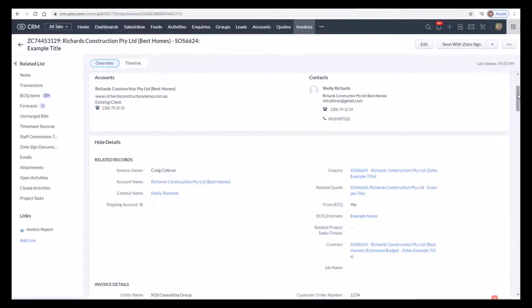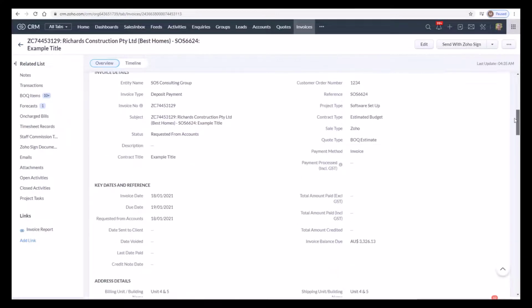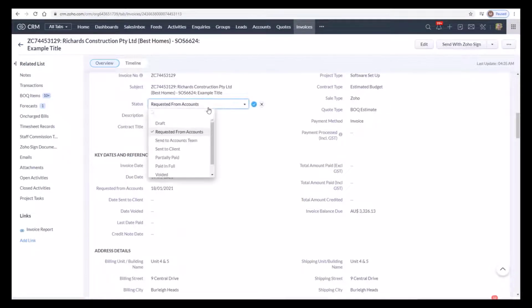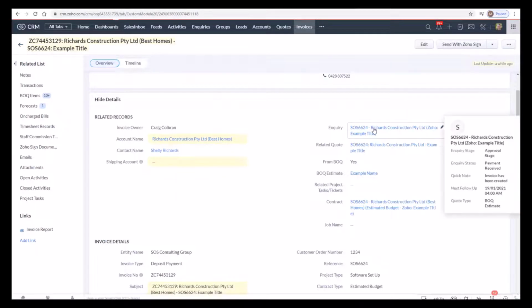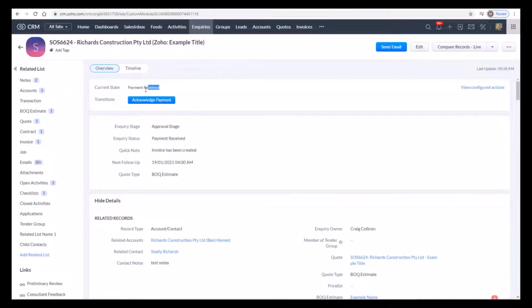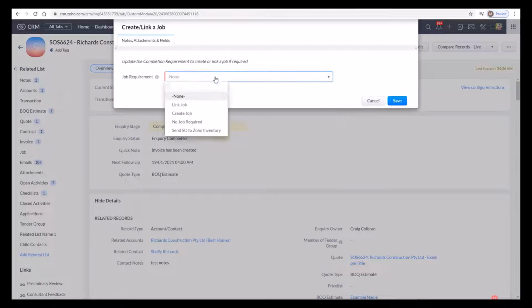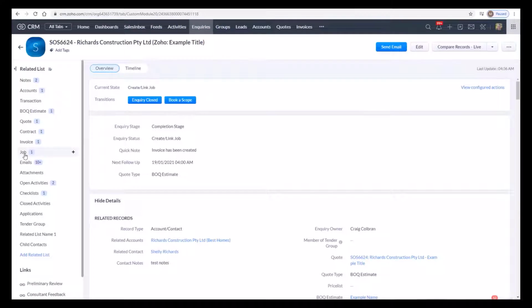Now once that invoice is paid, it'll integrate back from the accounting system, and the status here will be updated to paid in full. As this is a demo, we're going to do that manually and then jump back into our inquiry record, and as you can see, the inquiry status has automatically been updated to payment received. So we're going to acknowledge the payment, and now the inquiry is complete. So now we can select that we want to create a job, and as you can see now, a job has automatically been created, and now we're ready to close our inquiry.